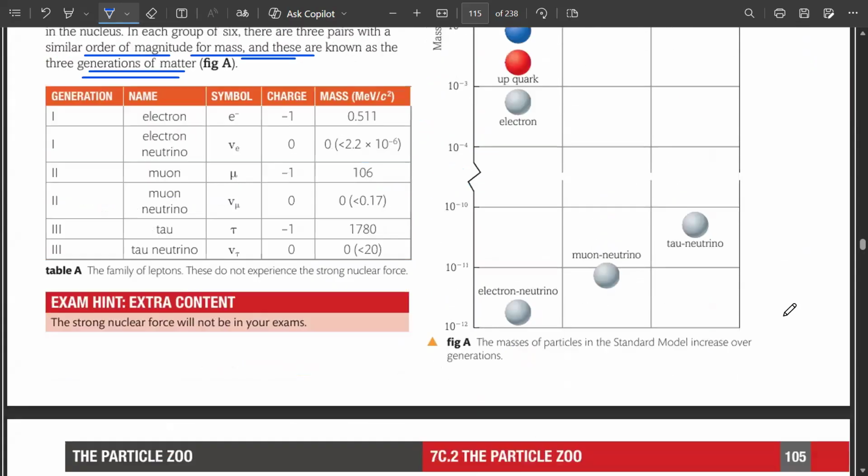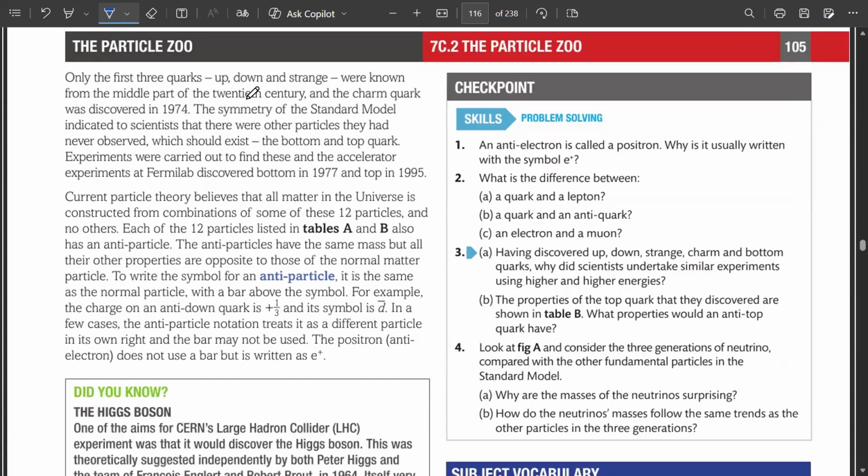Clear? Okay. Only the first three quarks, which are up, down, and strange, were known to form the middle part of the 20th century, and the charm quark was discovered in 1974.